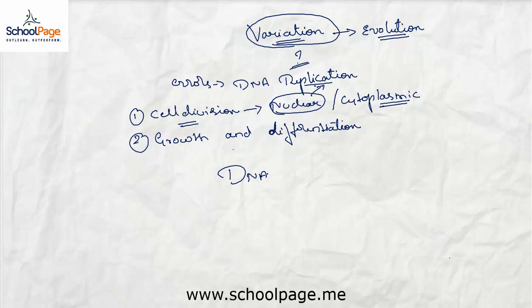DNA replication is one of the wonderful mechanisms which we observe in the cell. Also, DNA replication is about 99.99% accurate. It means that there are less than 1% errors during the copying. Now observe this, errors are the sources of variation and variation is the source of evolution.